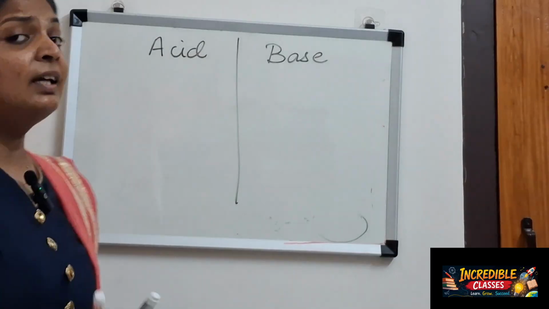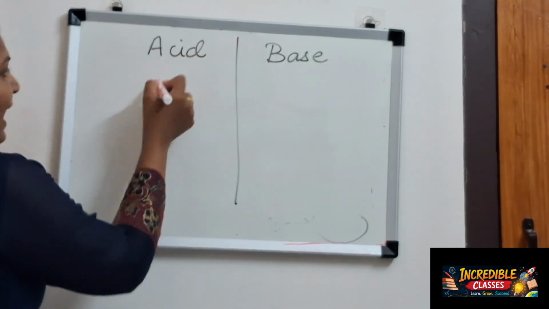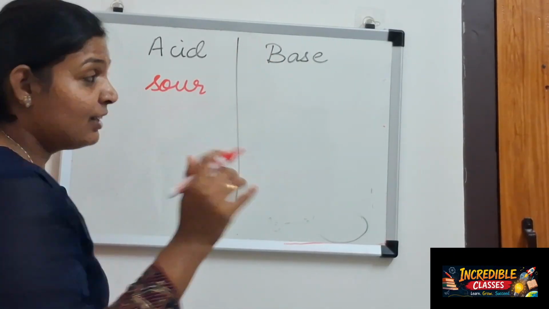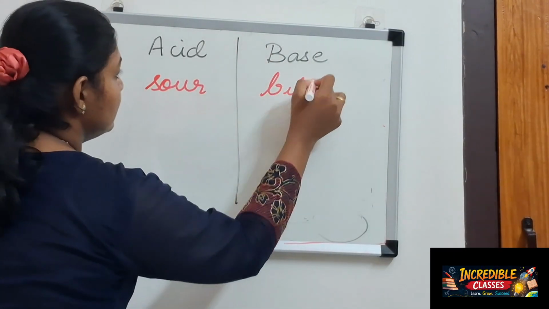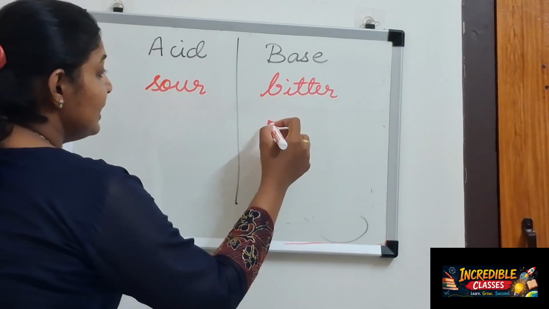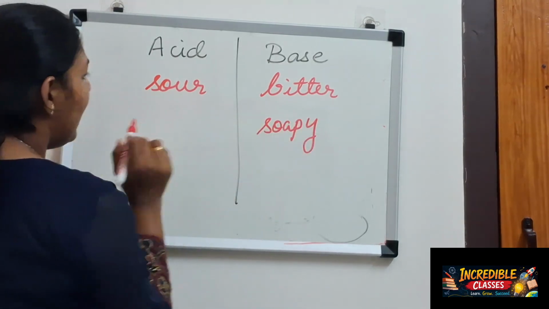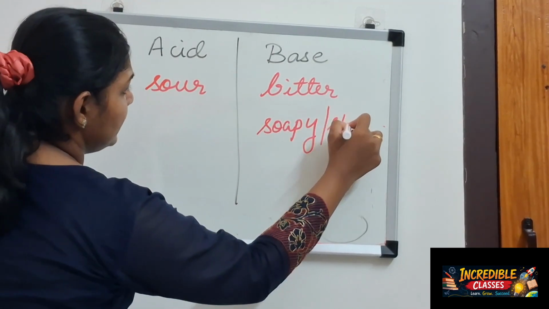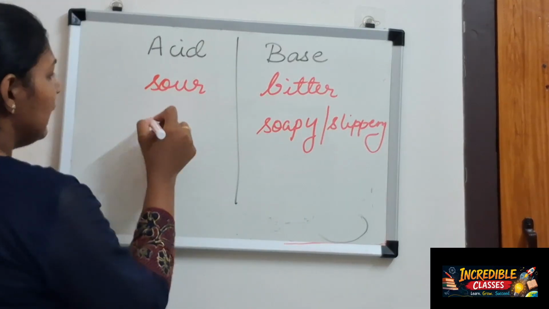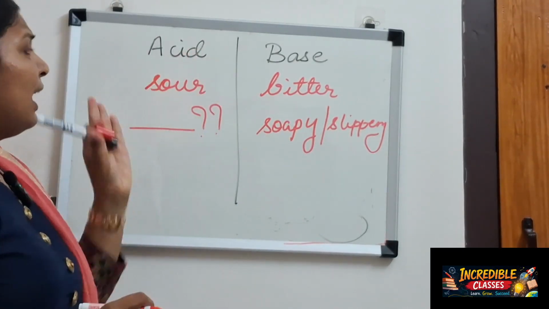Now, if I try to conclude this, I said acids are sour in taste and bases are generally bitter in taste. Base is also soapy to touch, or I can say slippery, but I don't have a generalized way for acid.